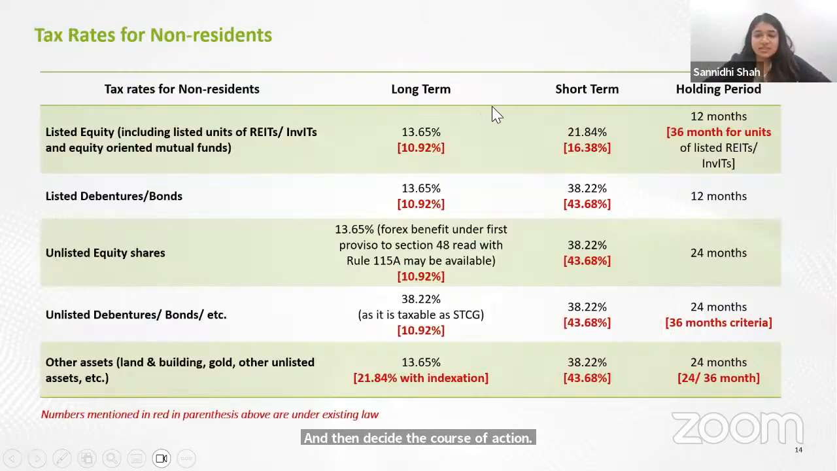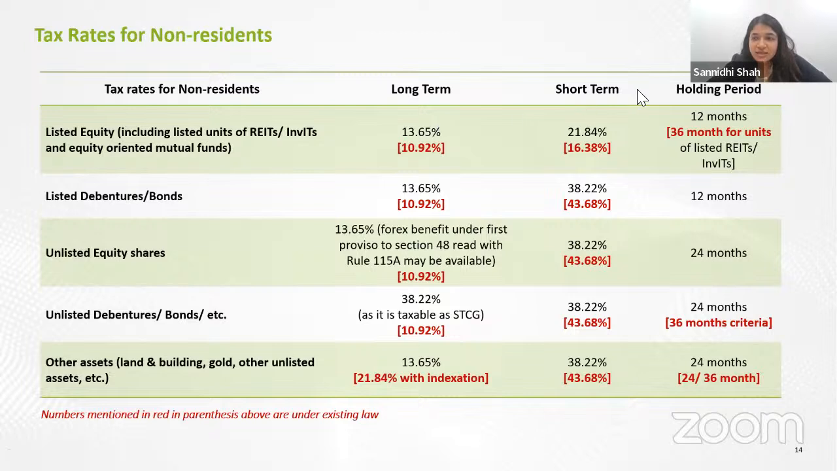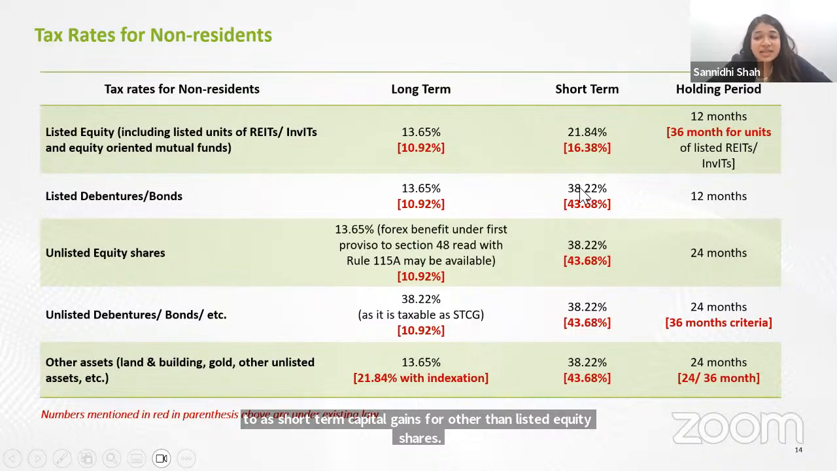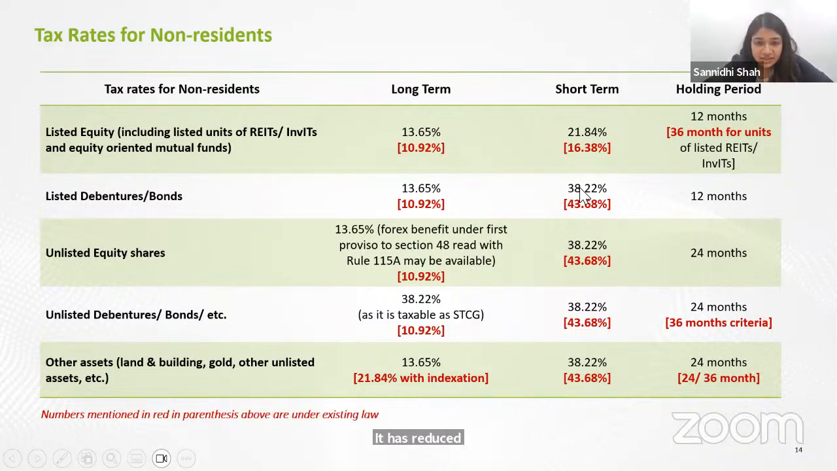Here we have just given a comparative analysis of the rates which were existing prior to the amendment, which is in red in each and every row, and the rate which is now applicable post the amendment. The major change that we look over here is with respect to short-term capital gains for other than listed equity shares. It has reduced from 43.68% to 38% because of the change in the foreign company rate.